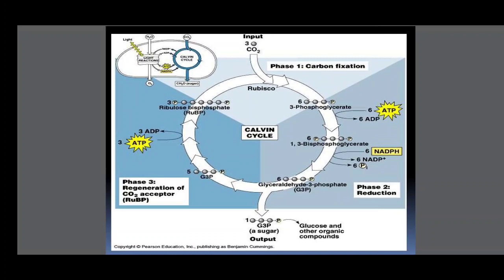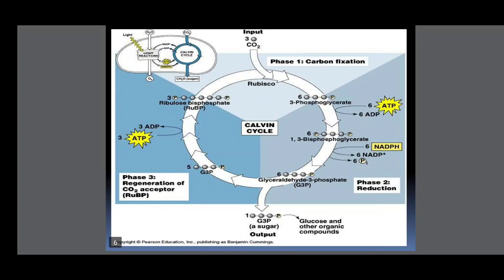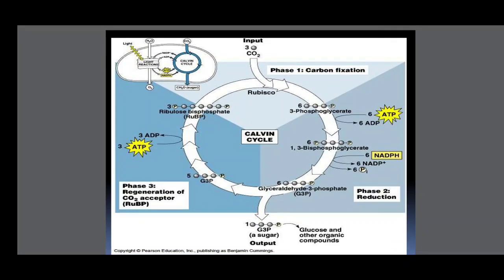Of the 6 molecules of glyceraldehyde 3-phosphate, 1 molecule is converted to sugar, going to the cytoplasm for the formation of glucose. The leftover 5 glyceraldehyde 3-phosphates go through serial reactions and form ribulose bisphosphate.